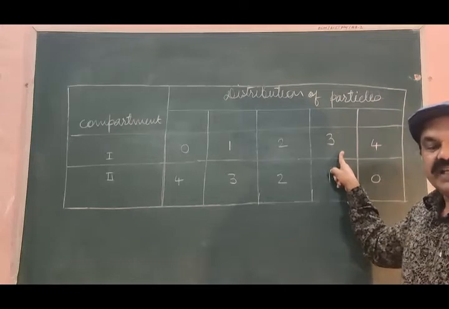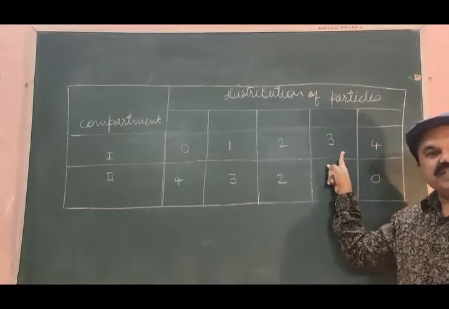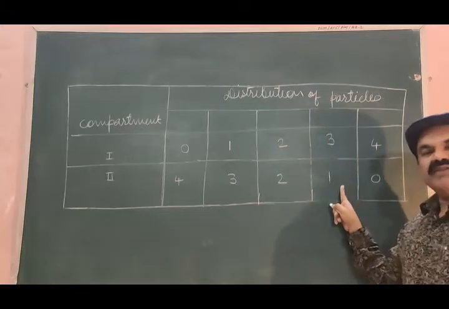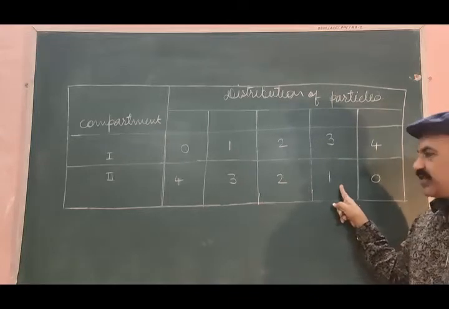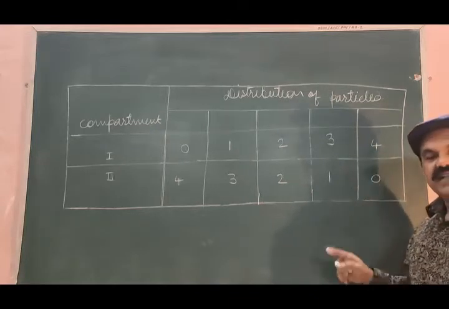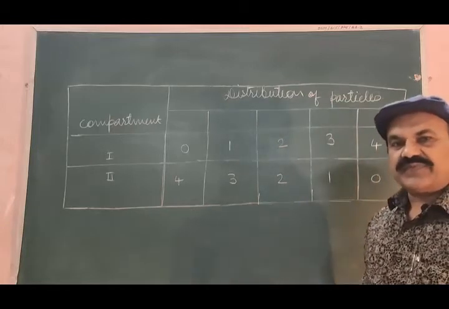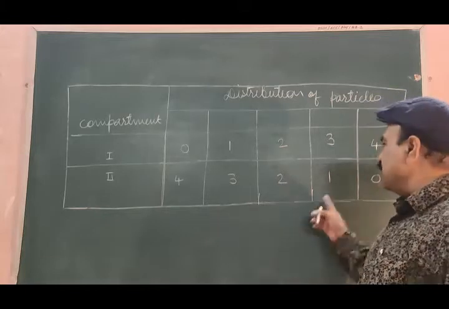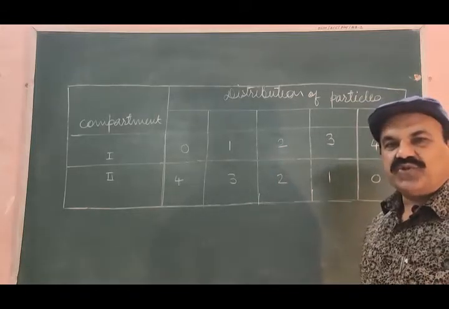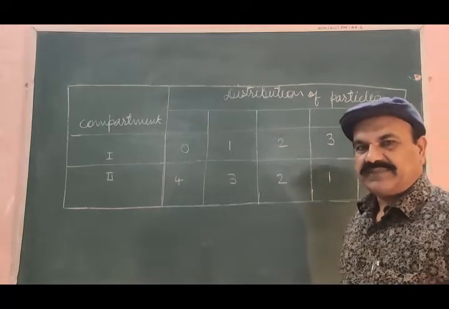Next one, 3 particles get distributed into first compartment, only 1 particle gets distributed into the second compartment. And the last one is all 4 particles go to the first compartment, 0 particle goes to the second compartment.